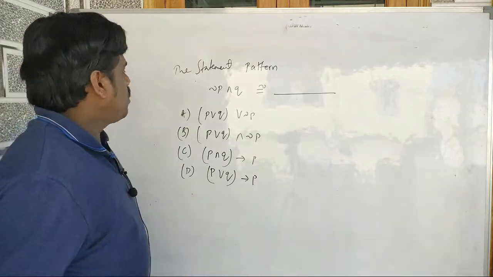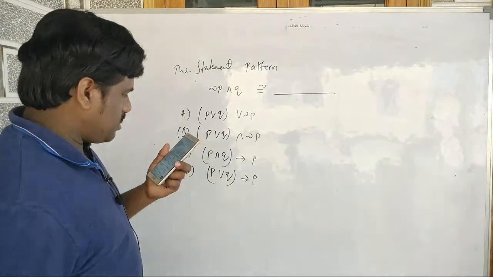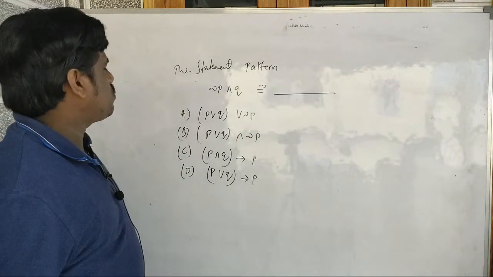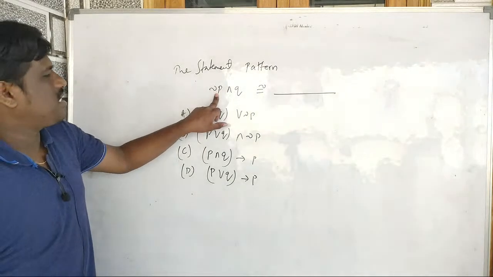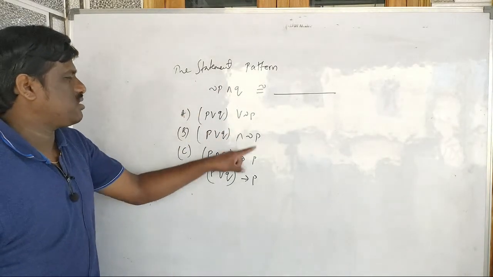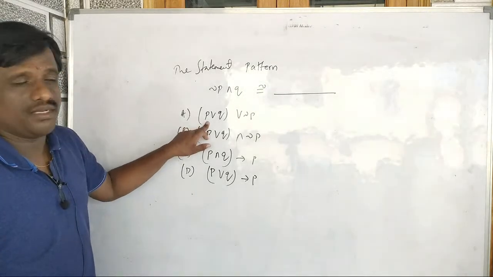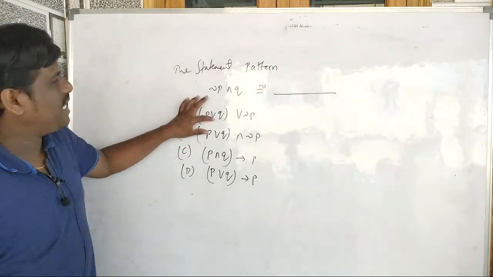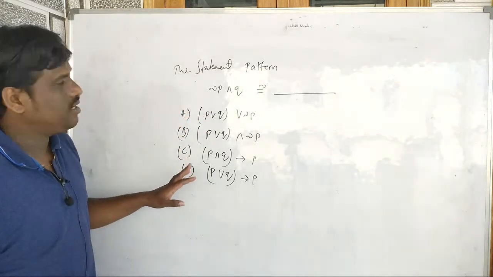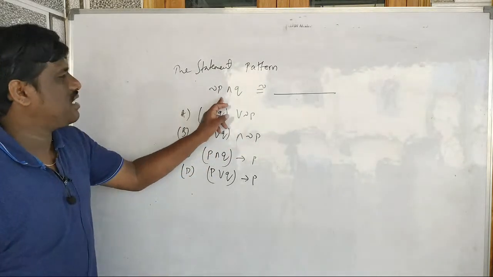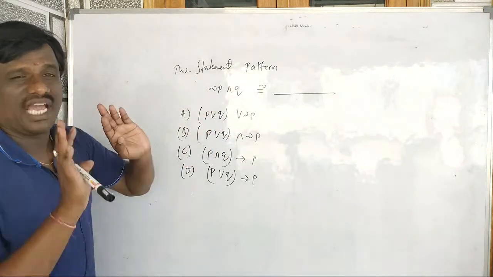This is the 27th question, MSCET 2017. Negation P and Q is there. Now we have to see which is correct. There are two methods. One is the truth table, where I can check which last column matches.